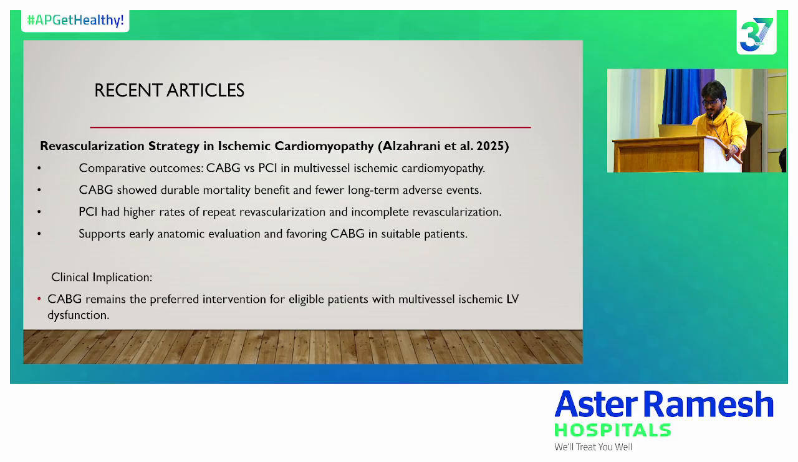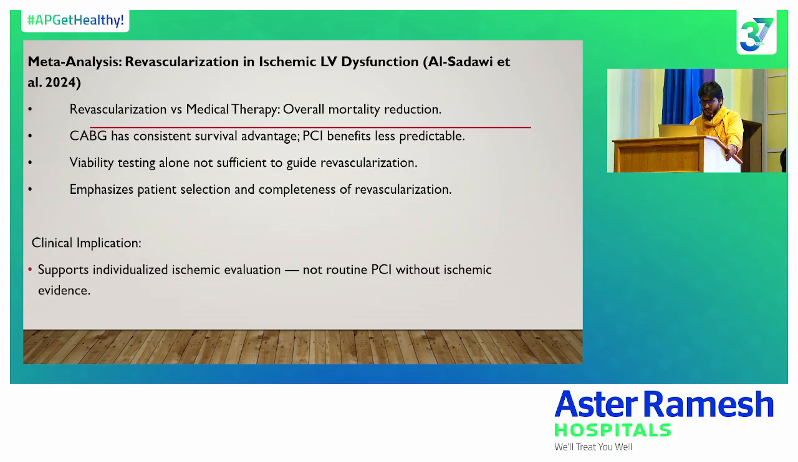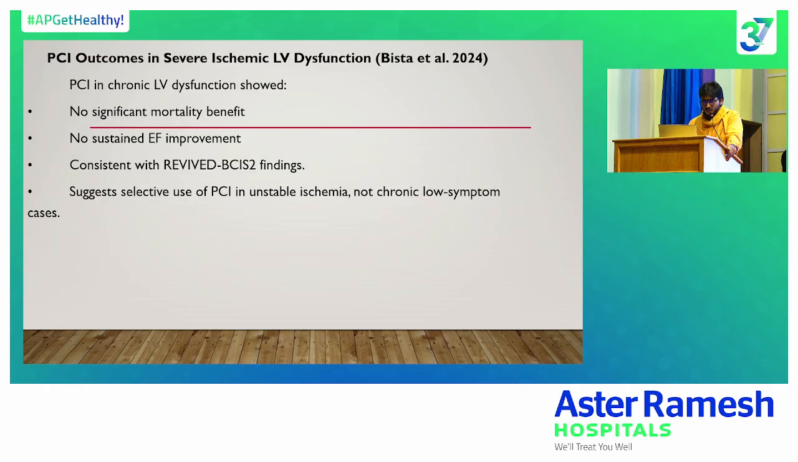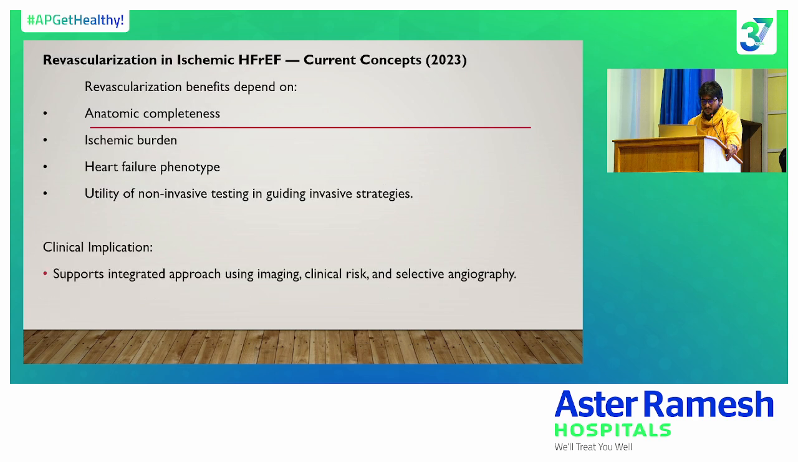These show that CABG remains the preferred intervention for eligible patients with multivessel ischemic LV dysfunction. The meta-analysis showed individualized ischemic evaluation, not routine PCI without ischemic evidence. PCI outcomes in severe LV dysfunction showed that PCI should not be routine in chronic ischemic cardiomyopathy, reserved for acute destabilization or refractory symptoms. Revascularization in current concepts of HFrEF supports an integrated approach using imaging, clinical risk, and selective angiography.